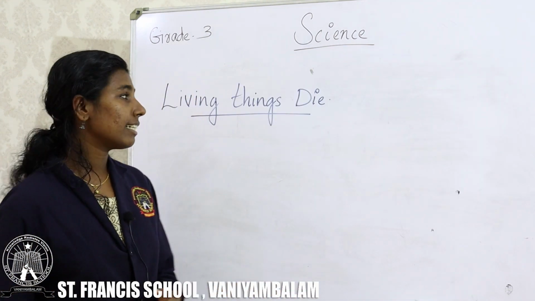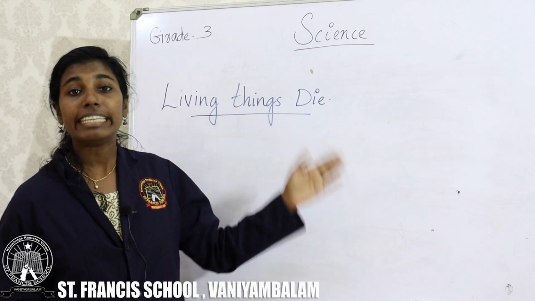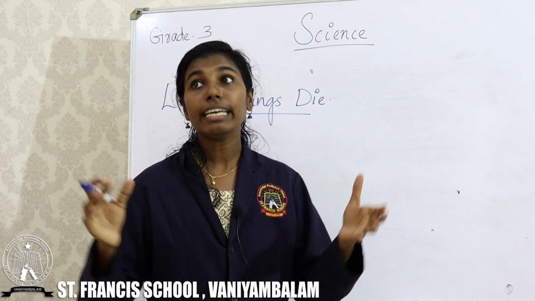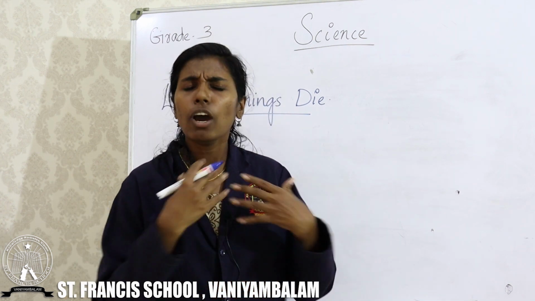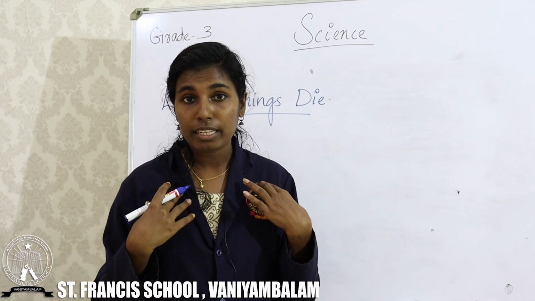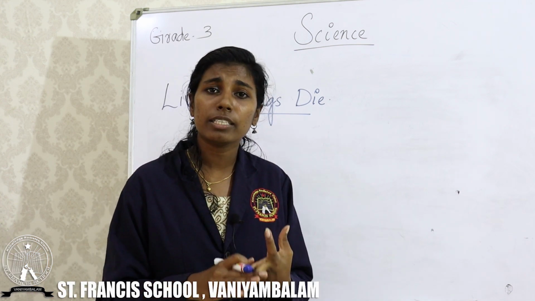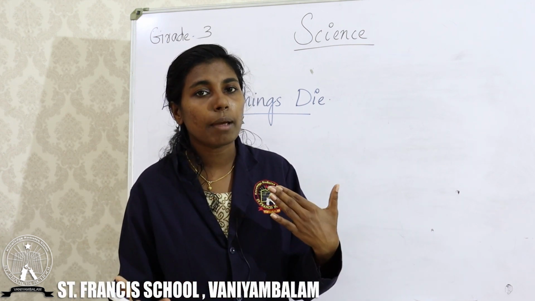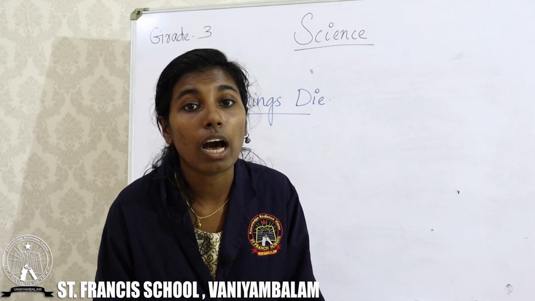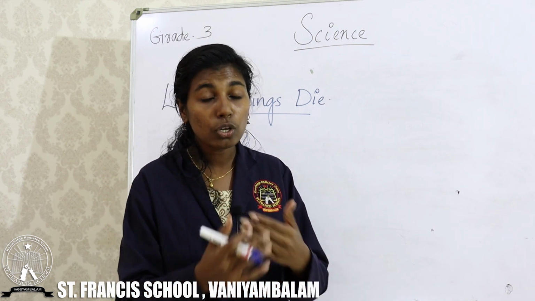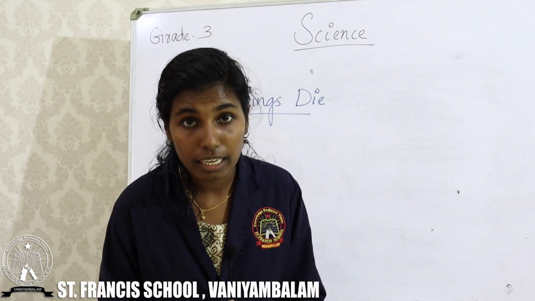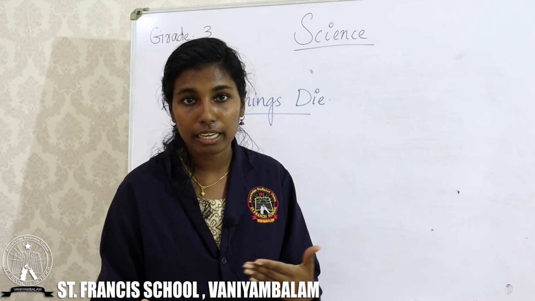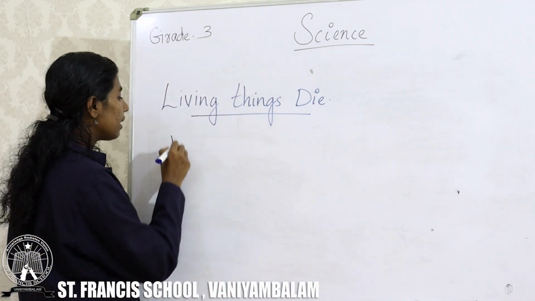So, the next character is that living things die. All the living things can live on the earth. We all are living things. We humans, animals, plants, birds, all are living things. We can live on the earth, but after some time we will die. So, living things live on the earth, and after some time they will die. Clear? For example, butterflies.